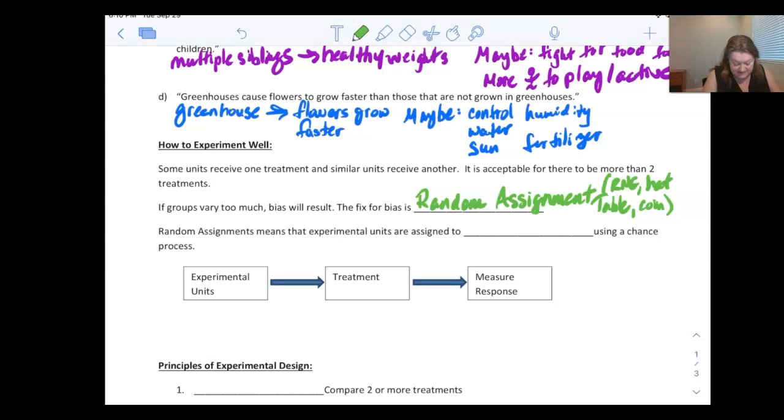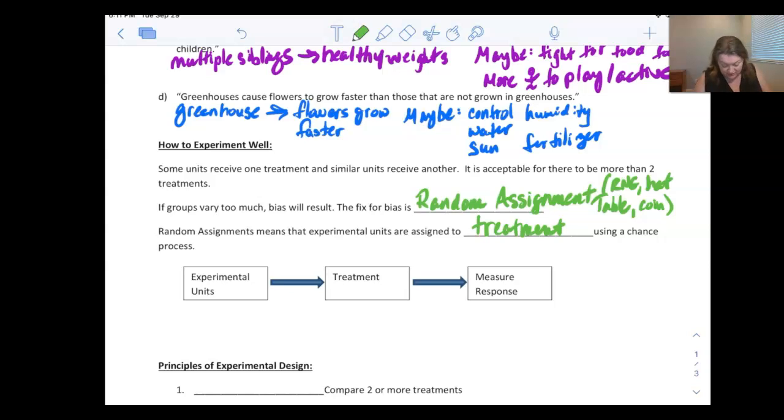The random assignment means that the experimental units are assigned to treatments using some kind of chance process. And that's the ones that we talked about: the random number generator, picking from a hat, flipping a coin, tables. So let's go through what a flow chart of what it looks like.